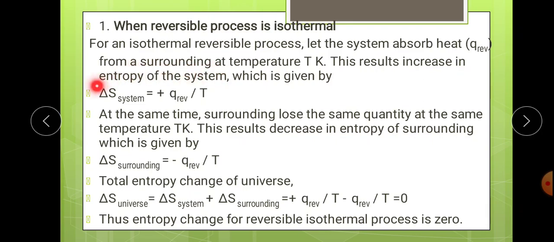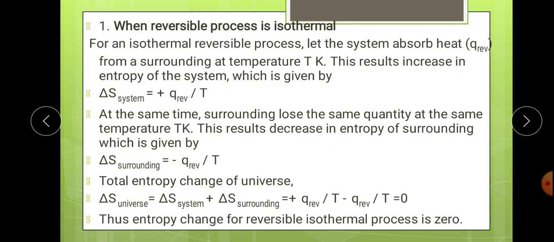So this is the heat increase from that of the system, and this is the heat in the sense of entropy by losing the surrounding. So the total entropy change of a universe can be considered as the delta S universe, or delta S total, which can be considered as the change in entropy by the means of system plus change in entropy by the means of surrounding. So add it and we get the final value.